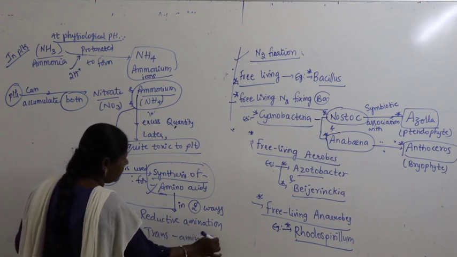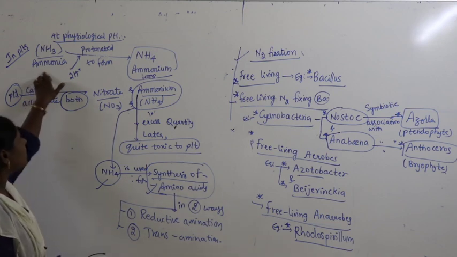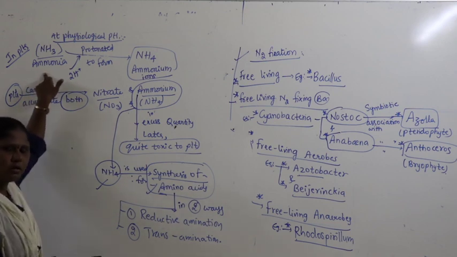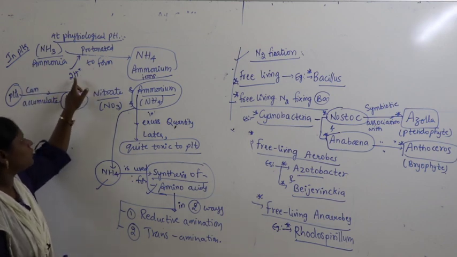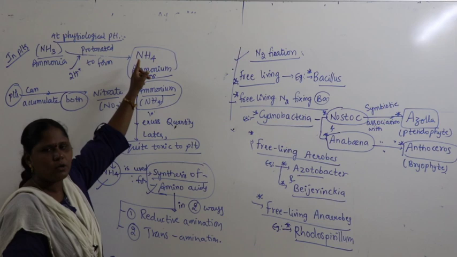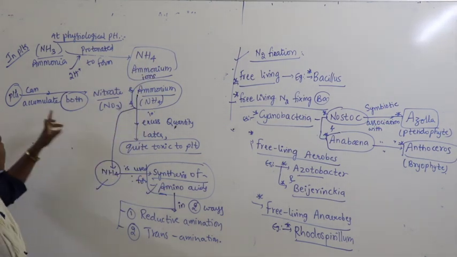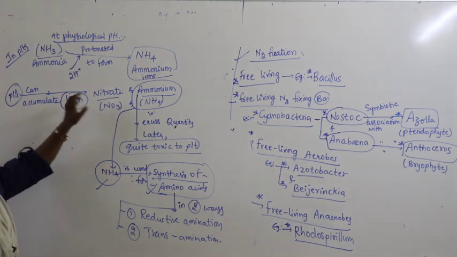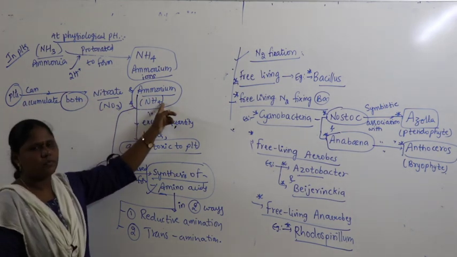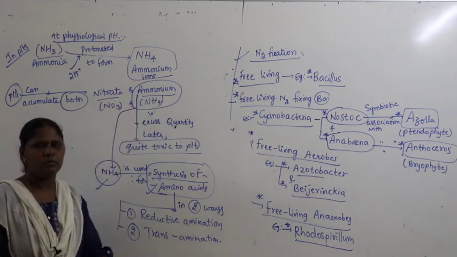So what I am telling here, I repeat again, what's happening here? Ammonia, as soon as it is produced in the mechanism of nitrogen fixation, is protonated with the addition of two protons, and immediately it gets converted into ammonium ions. So in the surrounding plant, when nitrate and ammonium are available, plants can accumulate both nitrate and ammonium. When ammonium is accumulated, the plant uses it. When there is no more ammonium, no problem.